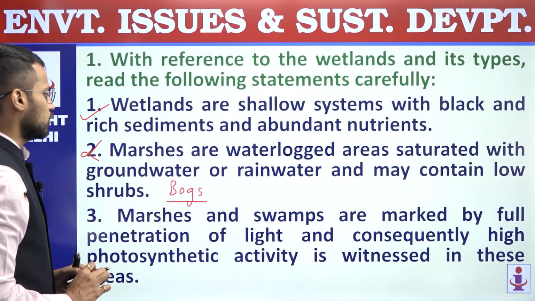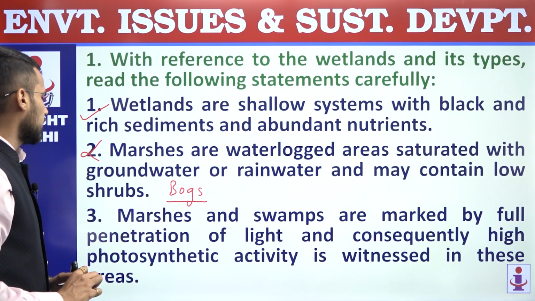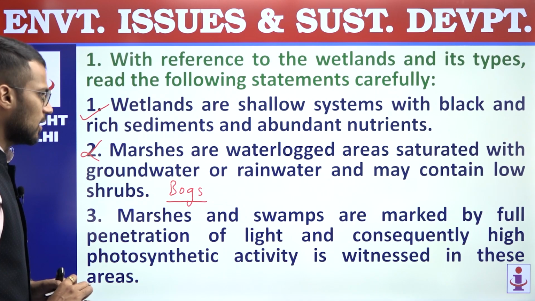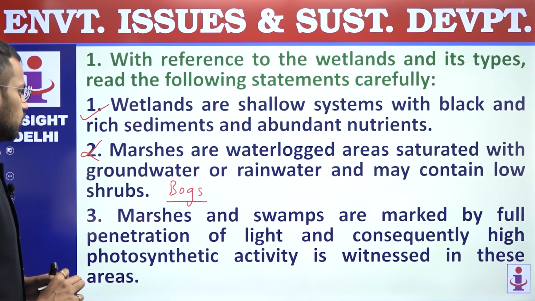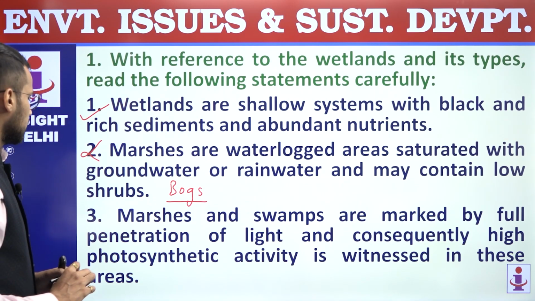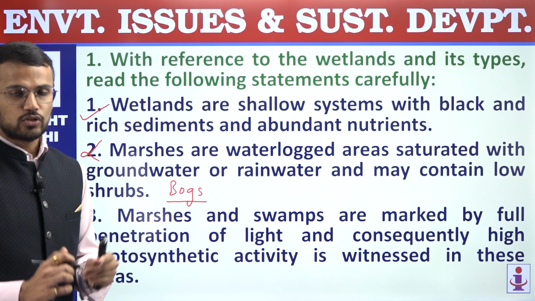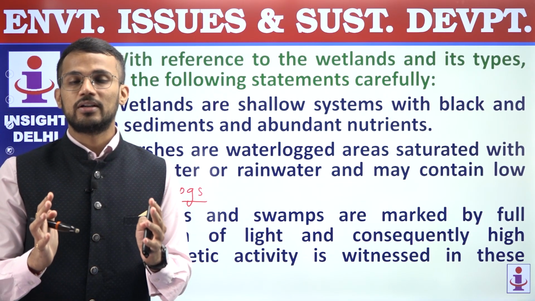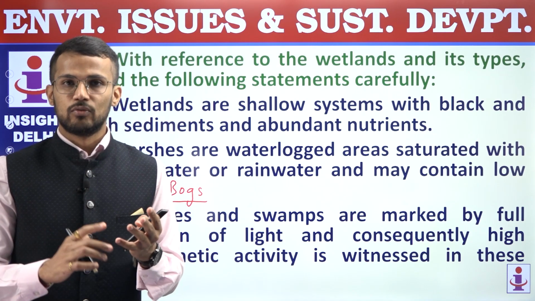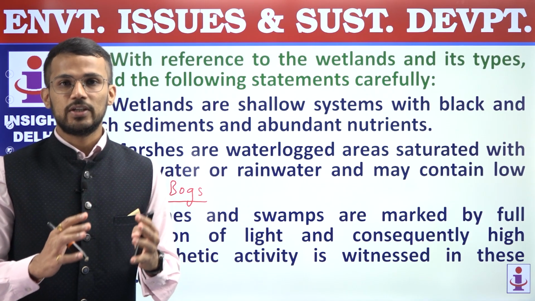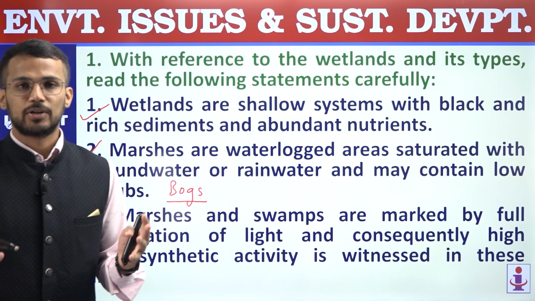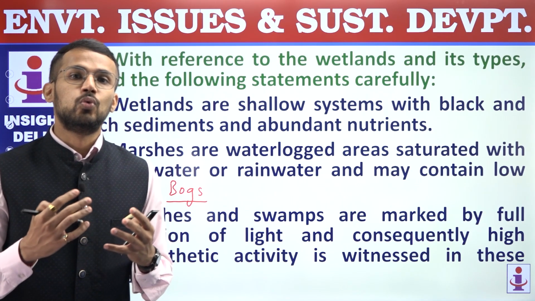Third, marshes and swamps are marked by full penetration of light, and consequently high photosynthetic activity is witnessed in these areas. So marshes and swamps are important types of wetlands. In marshes, yes, we have the presence of sunlight because marshes are woody wetlands.